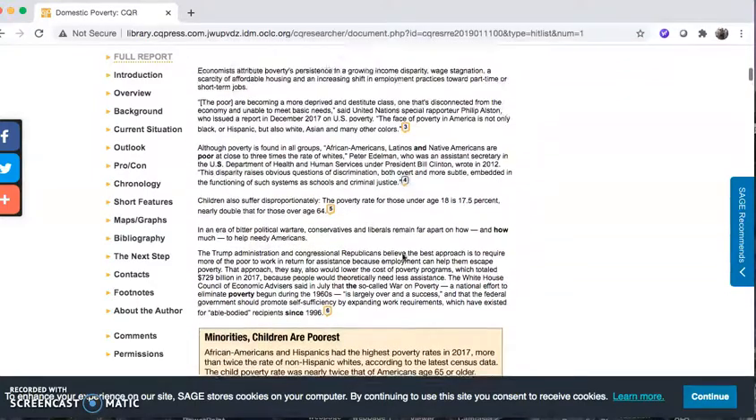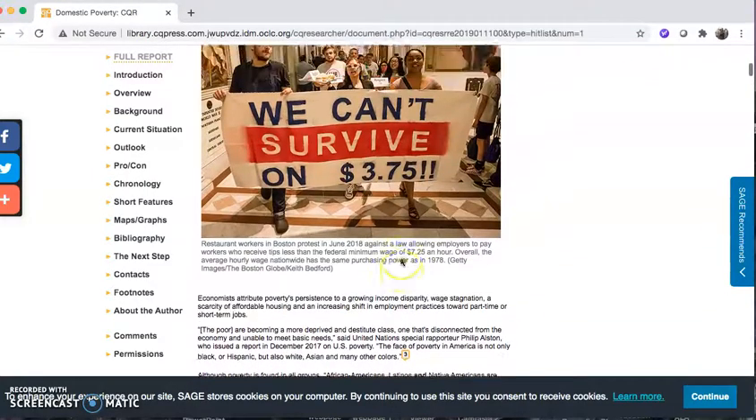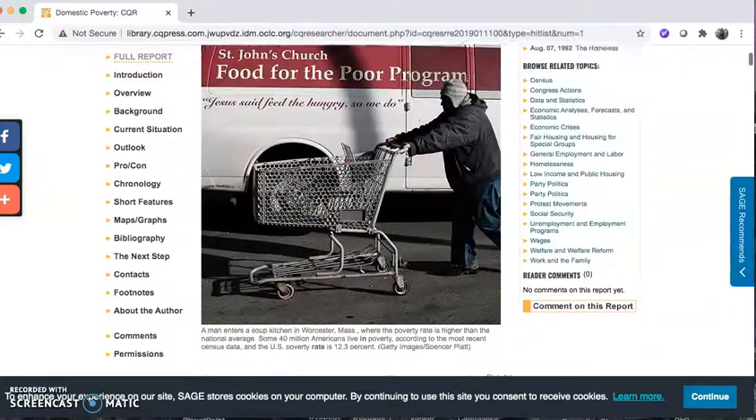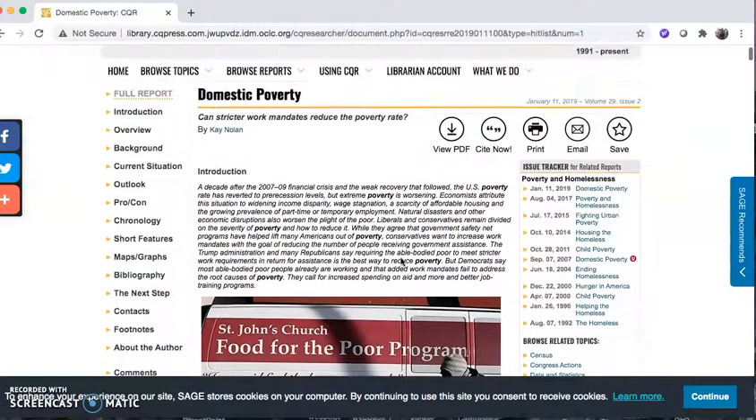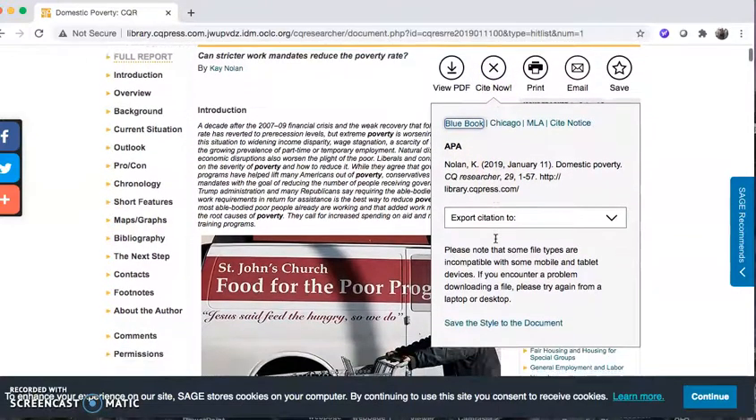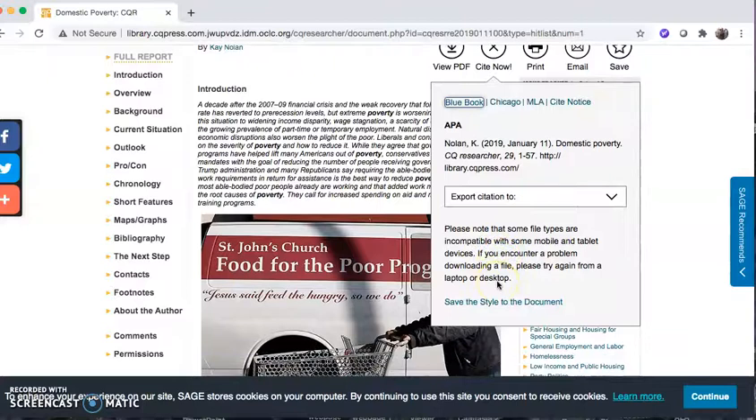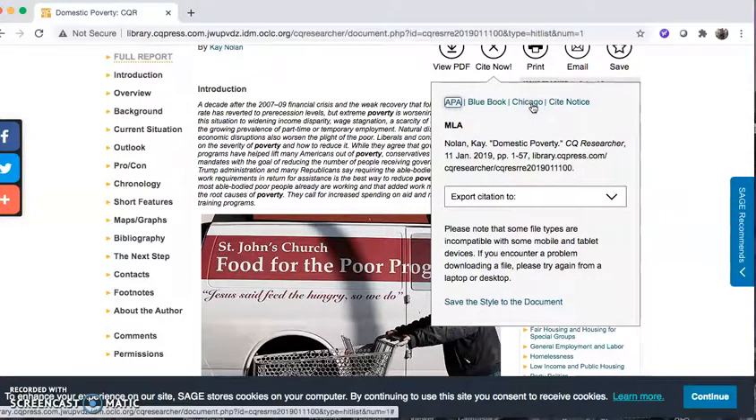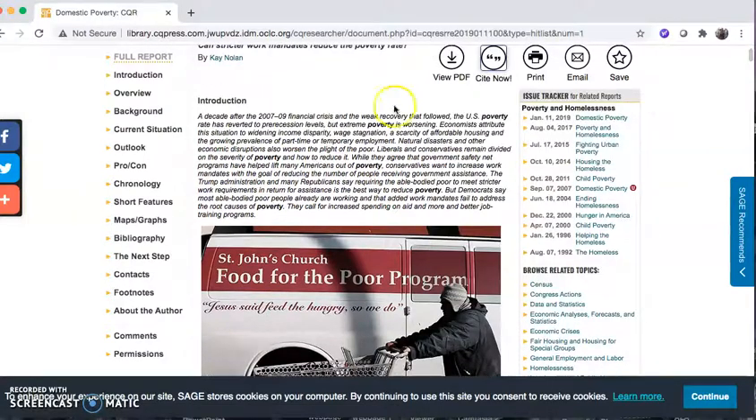And in terms of citation, I also want to point out that there is a built-in citation tool. So if you click on Cite Now, it will give you the citation for the CQ Researcher report in APA or MLA. So that's also extremely handy if you want to cite the entire report.